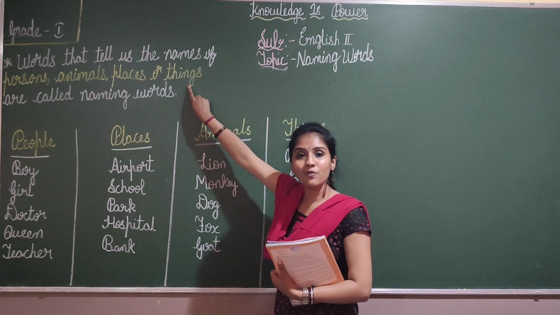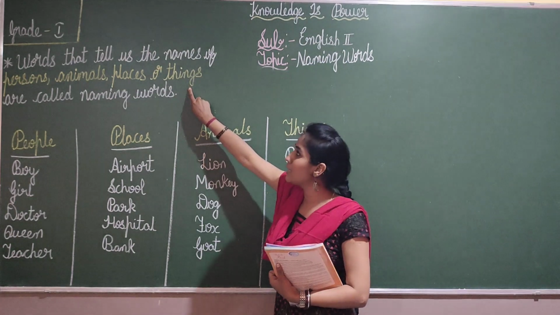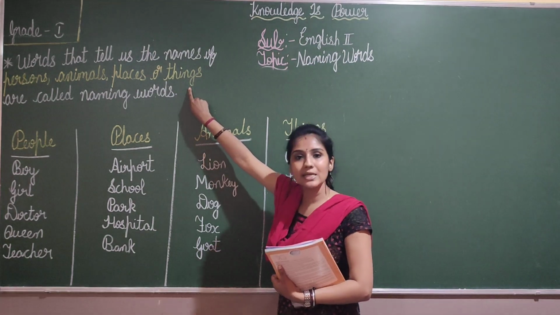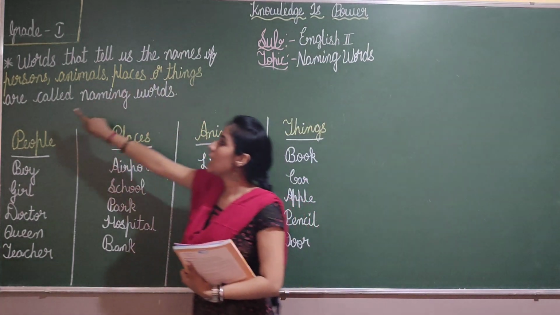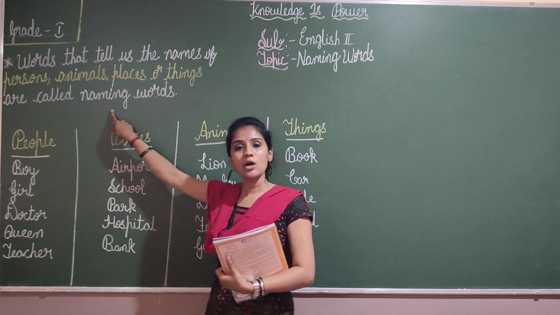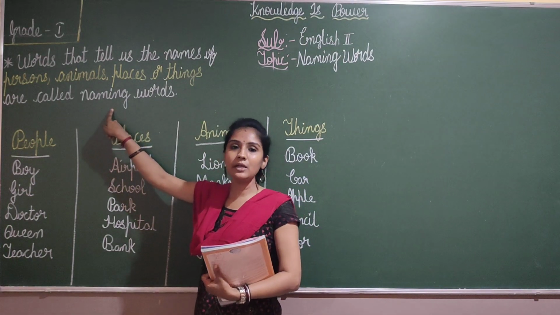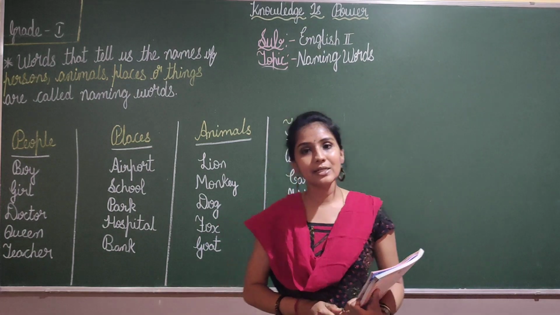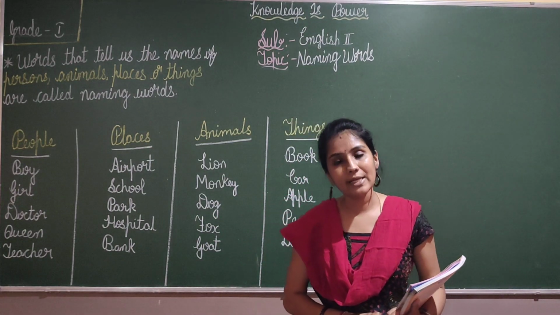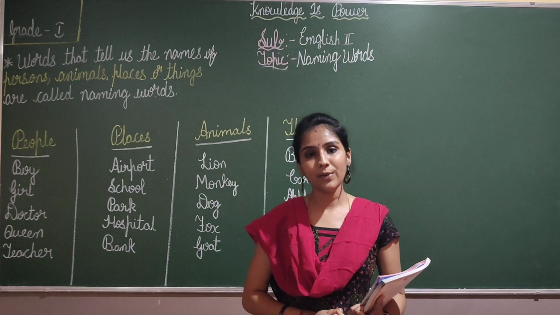What does the words say children? Words tell us about the names of persons, animals, things and places. They are called what, children? They are called naming words.